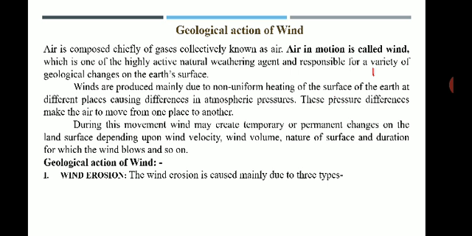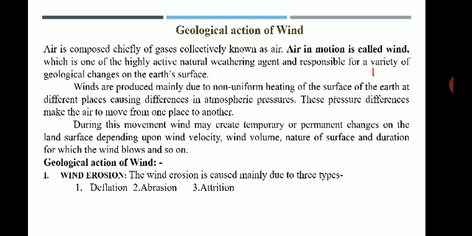Wind carries the particles of sand and other particles from one place to another, and finally it deposits this material which the wind is carrying. So wind erosion is mainly caused by three types: deflation, abrasion, and attrition.